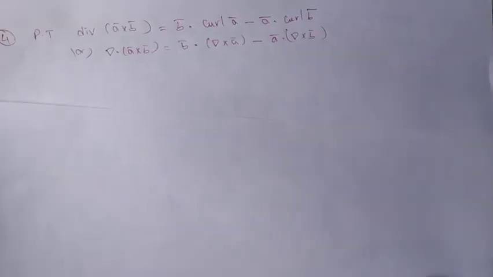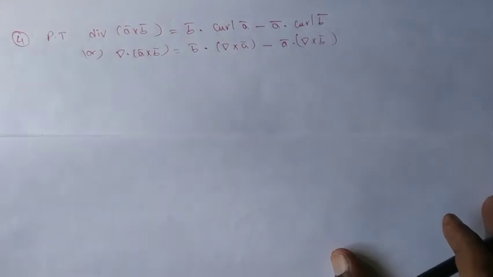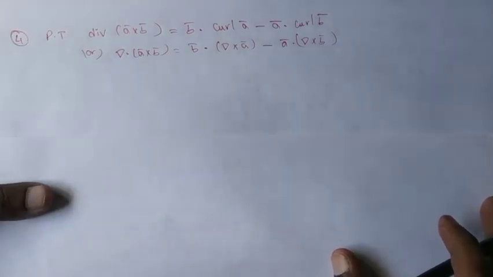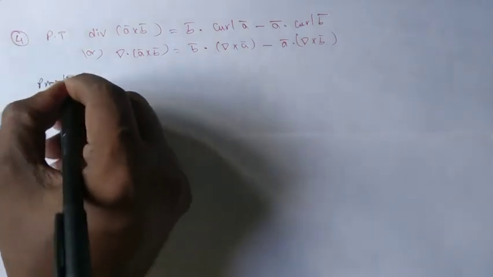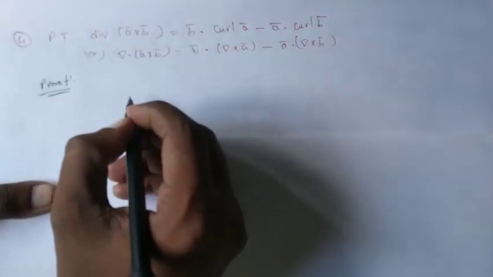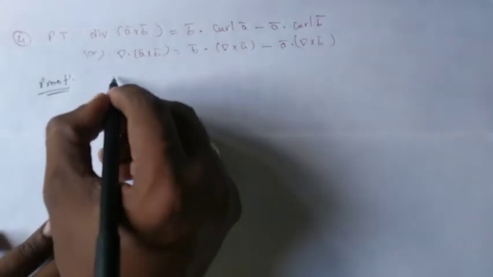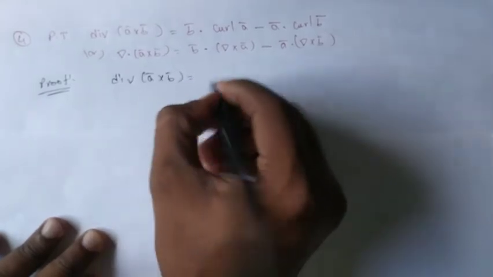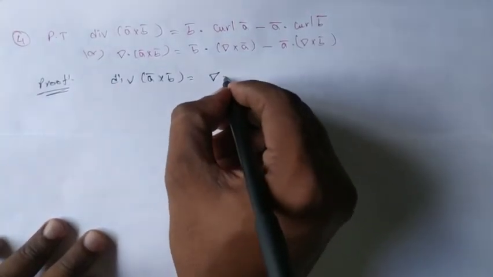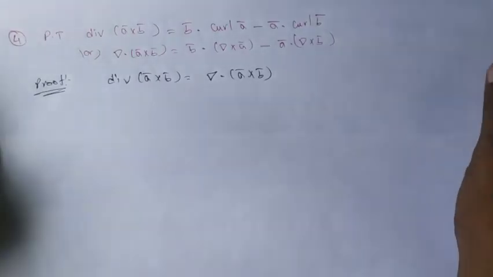The fourth statement is like this. Prove that div of a bar cross b bar, or del dot a bar cross b bar, equals something like this. Proofs are very easy here. The only logic is how to show these statements with the help of sigma notation. Now I am taking div a bar cross b bar, which is del dot a bar cross b bar, isn't it?